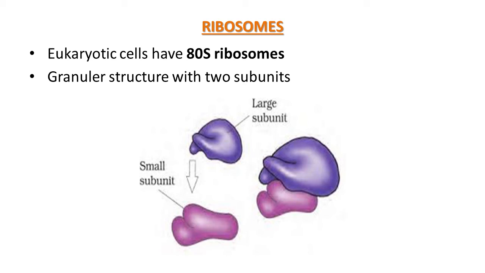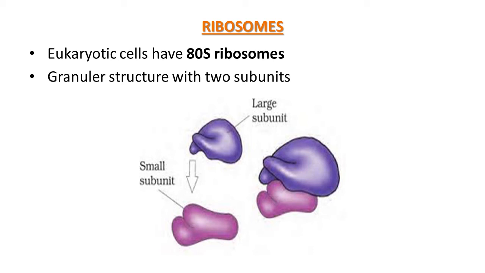Here in this figure also you can see the large subunit and small subunit of ribosome composition. If we talk about the 80S type of ribosome, its two subunits are 60 and 40. So 80S is made up of 60 plus 40, and the 70S ribosome is made up of 50 and 30.